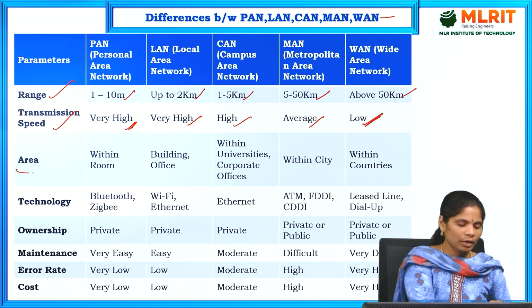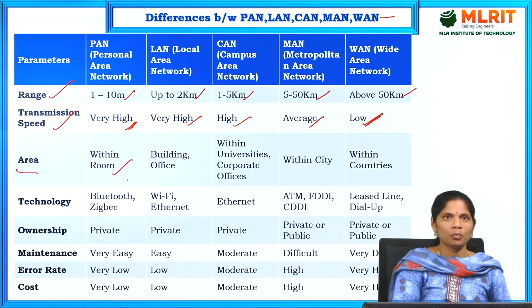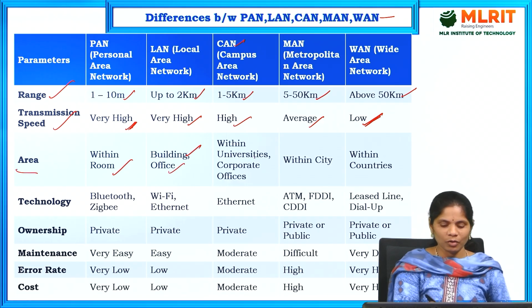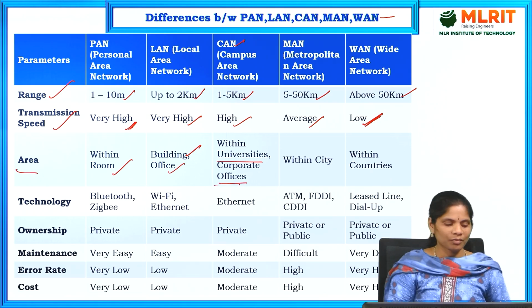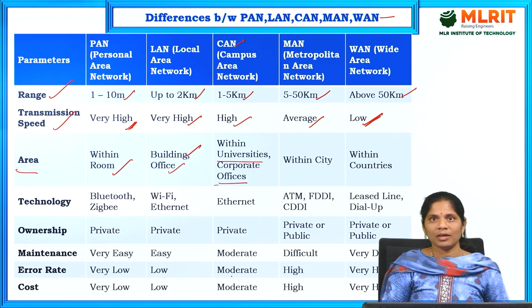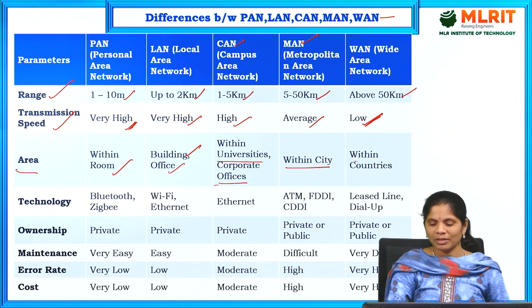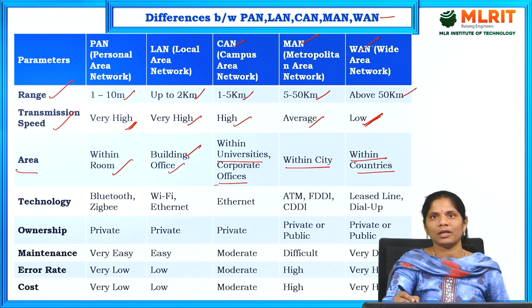And coming to area, PAN is within the room only. Within the building or within the office, LAN is applicable. And coming to the CAN, it is talking about universities and corporate offices, that is the campus area network. Within the city, that is the metropolitan area network. And within states and countries, it is the wide area network.